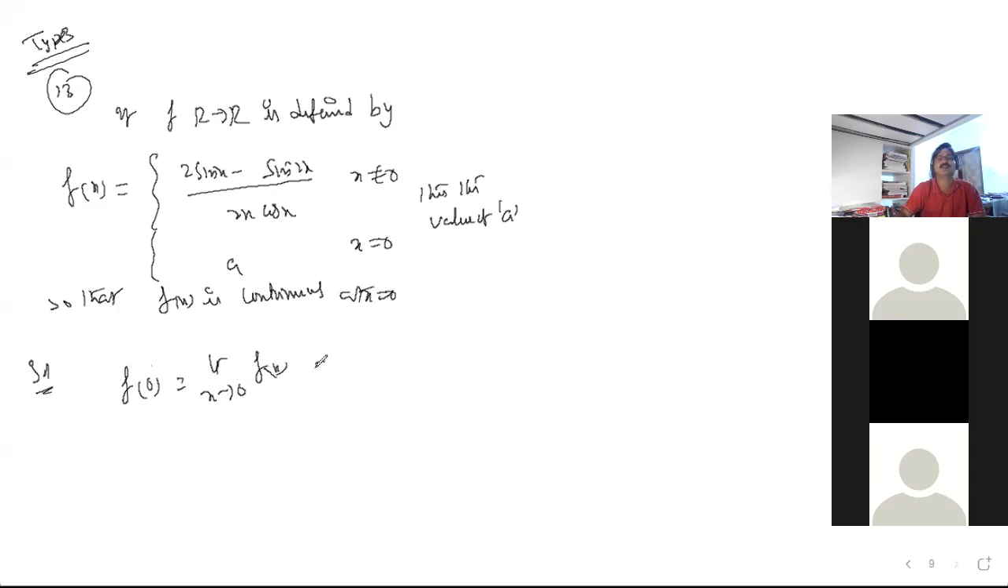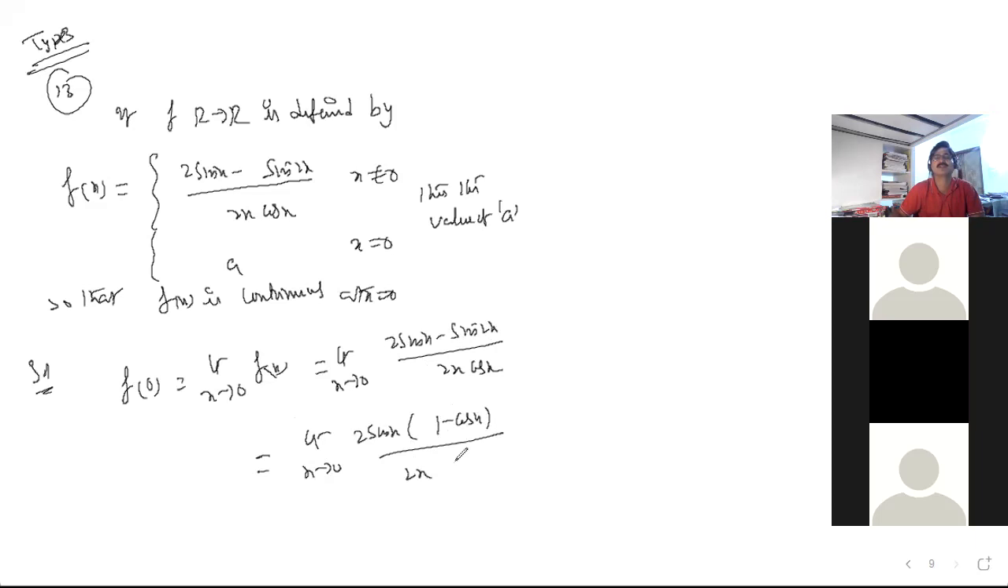F of x you can write as, when x tends to 0, 2 sin x minus sin 2x divided by 2x cos x. Shall we take 2 sin x common in the numerator? So the left one is 1 minus cos x. Here 2x is there already. One more cos x is there. 2 cancel.